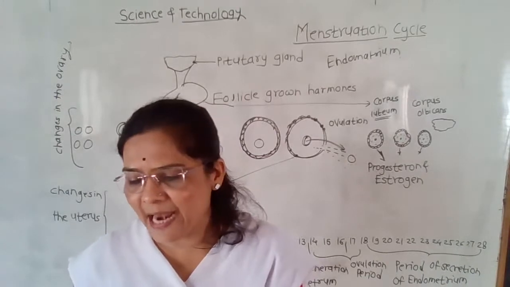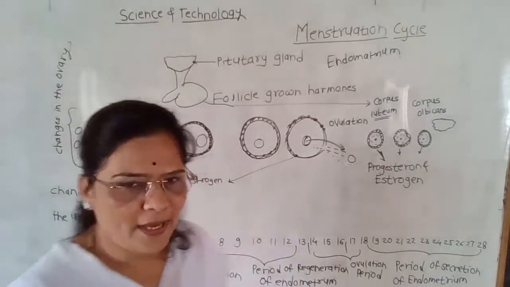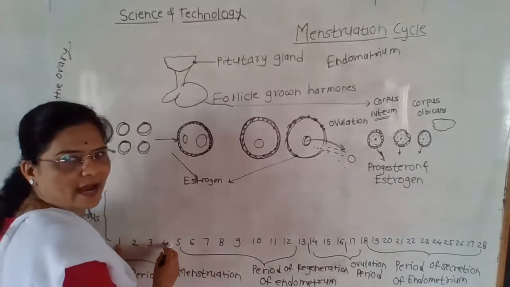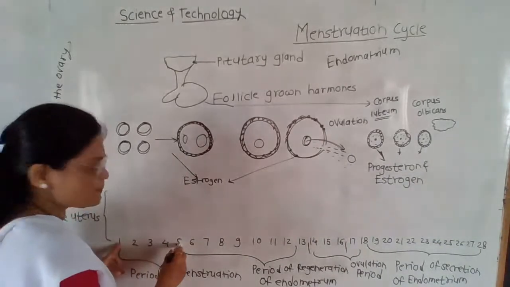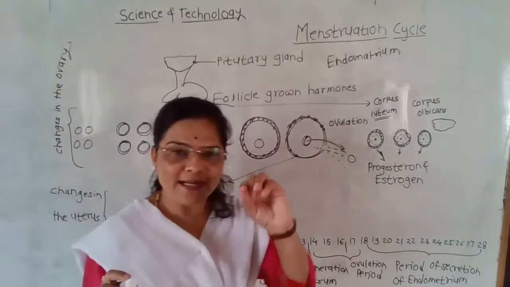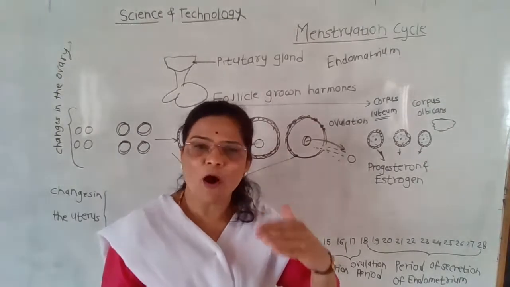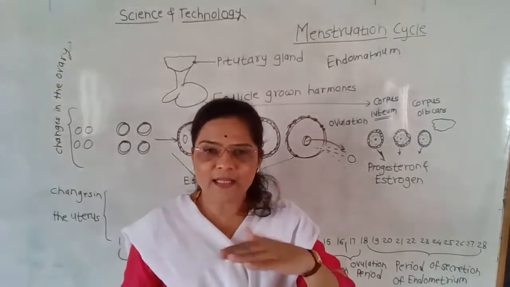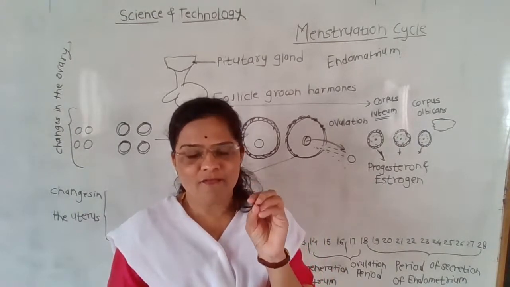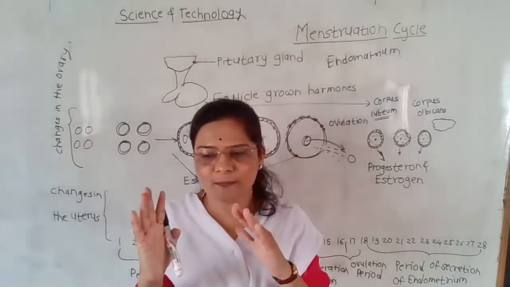Students, look at diagram 3.21. First the period of menstruation. Look at the diagram, the first 4 to 5 days, the bleeding takes place through the vagina of the females. At that time, personal hygiene is very important. Whenever there is continuous bleeding from the vaginal opening, there is a painful feeling in the girls, and they feel tired, and that is why personal hygiene and total rest is very important.